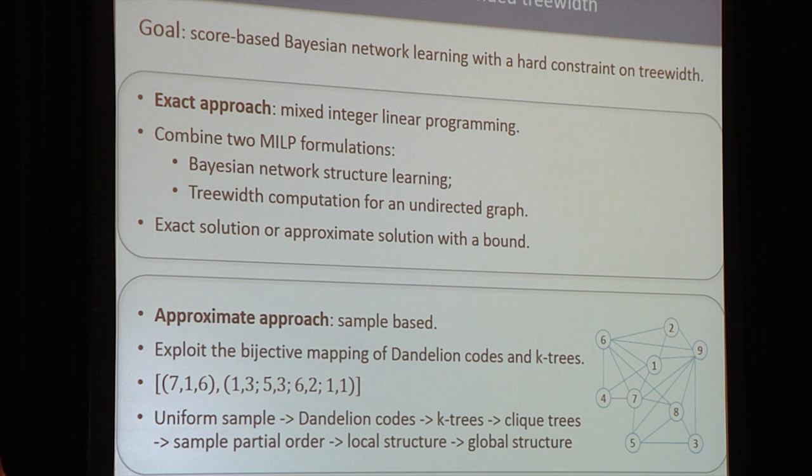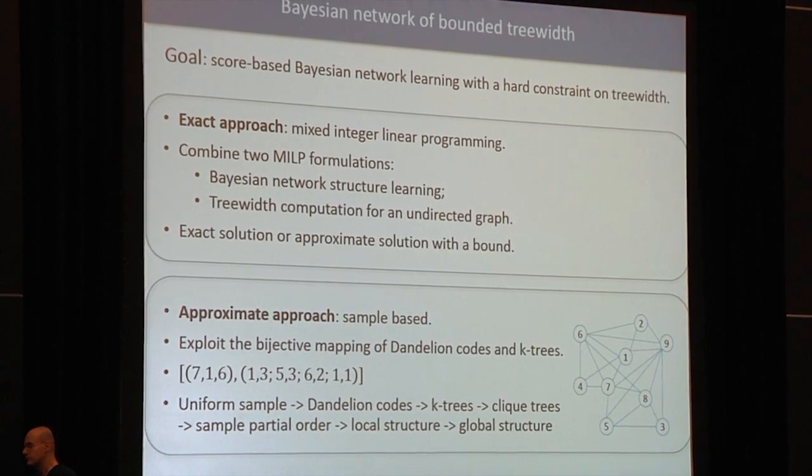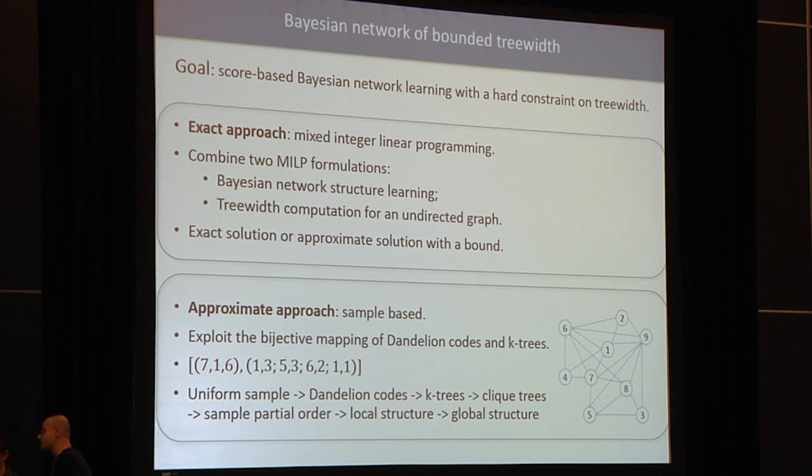The first one is based on mixed integer linear programming, in which we combine the MILP formulation for unconstrained Bayesian network structure learning with the MILP formulation for computing the treewidth in an undirected graph. Linear relaxation is used to solve the problem, which means our algorithm is an anytime algorithm. Given enough time, it will return the optimal solution. And if a time limit is set, it can return an approximate solution with an error bound to the optimal solution. This integer formulation works well with small data sets.